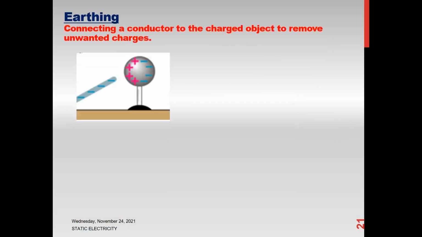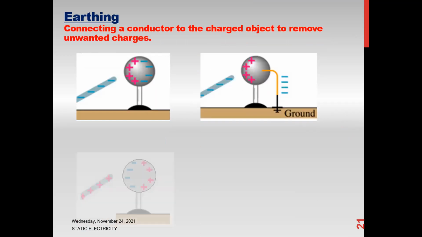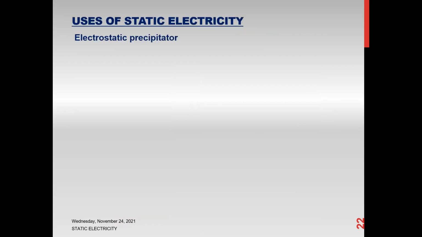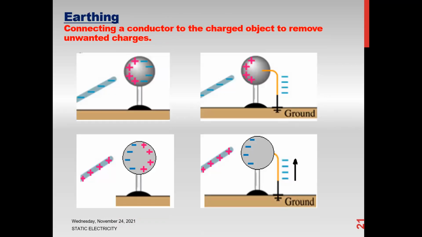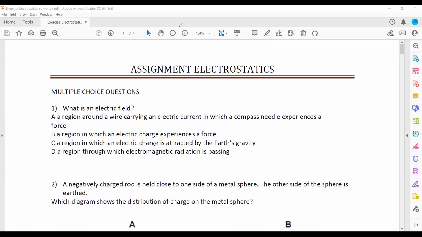So the concept of connecting a conductor to a charged object, as we already discussed, is that we can remove the charge, or charge can be added to it. So this is about electrostatics. Now we'll discuss a few questions related to this. Some questions related to electrostatics.